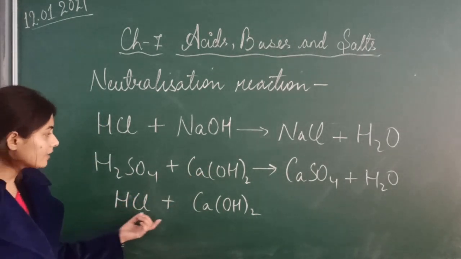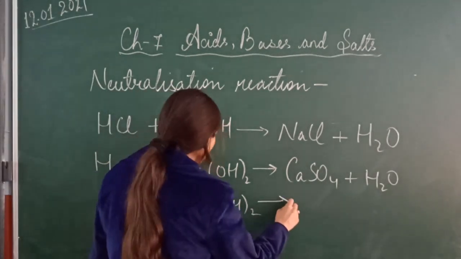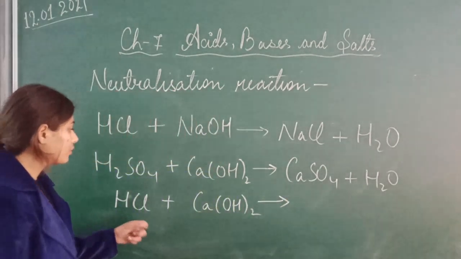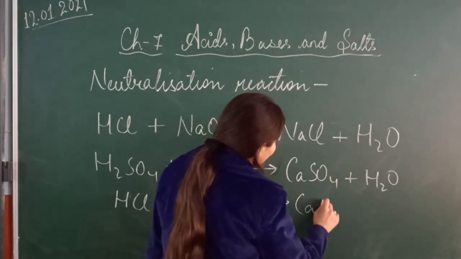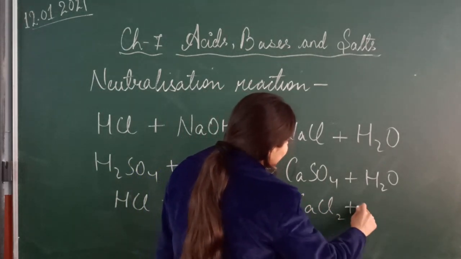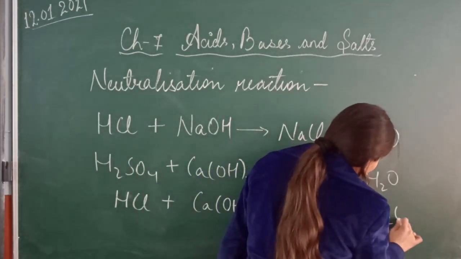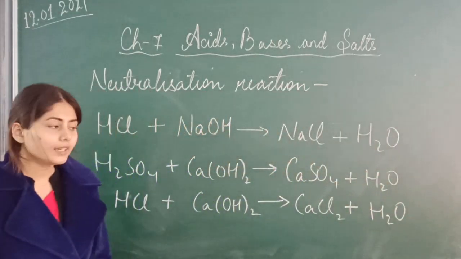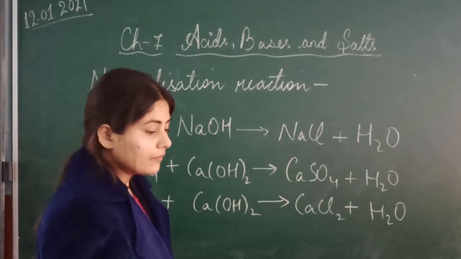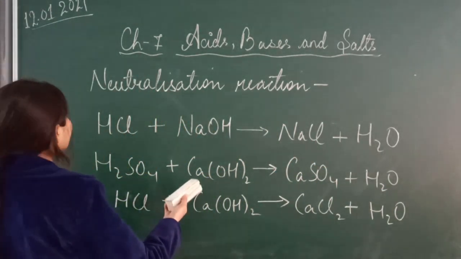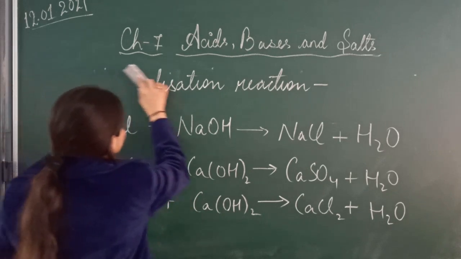So when this acid is reacted with the calcium hydroxide, what does it give? It gives calcium chloride. Calcium chloride is also a salt, CaCl2, and water comes out as a byproduct. Got it? Next, when sulfuric acid is reacted with the potassium hydroxide, I am writing here.